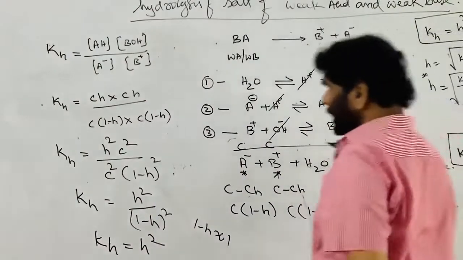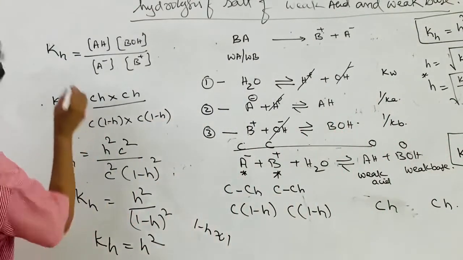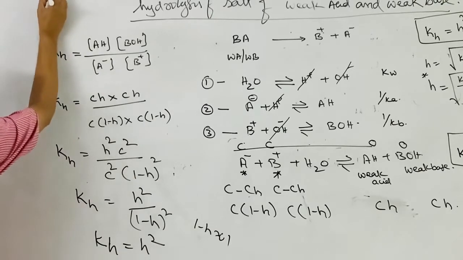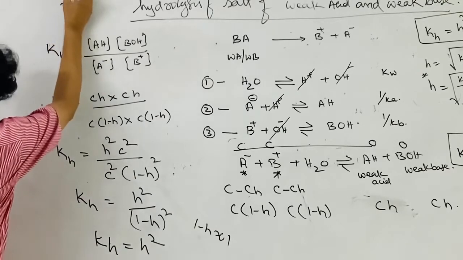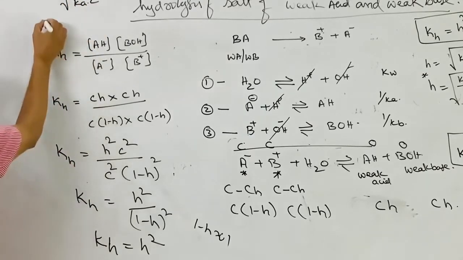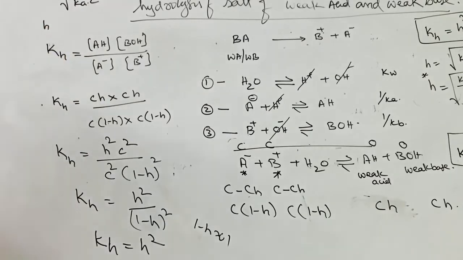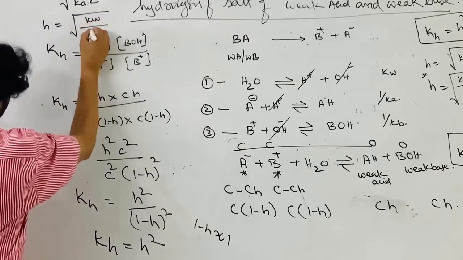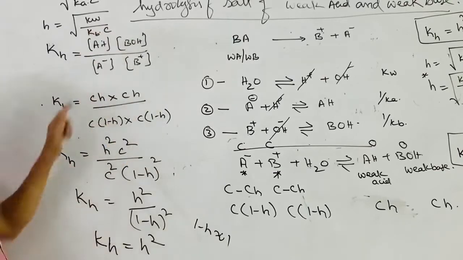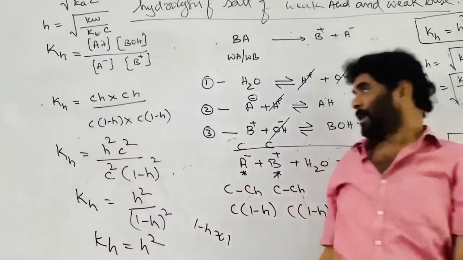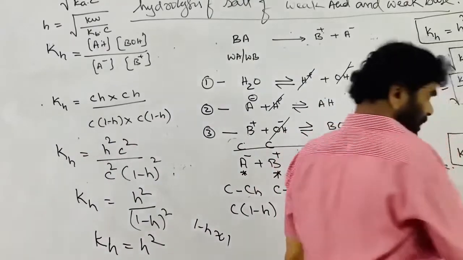For the first case, the salt of a weak acid and strong base, h is equal to the root of Kw by Ka times C. For the third case, the salt of a strong acid and weak base, h is equal to the root of Kw by Kb times C. Here, the concentration term is not involved.